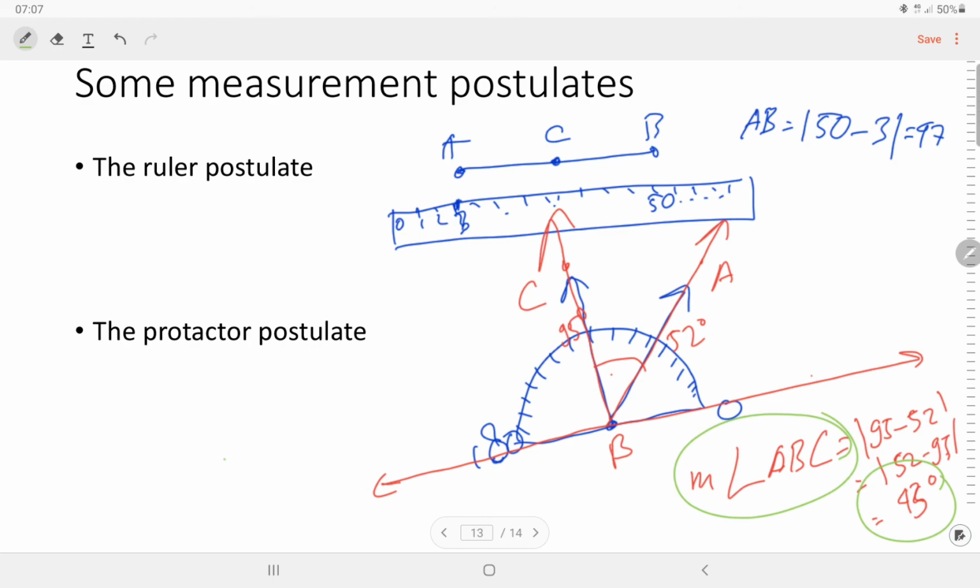And also, if we have two angles, for example there is a D, so the measure of DBC is equal to the measure of DBA plus the measure of ABC. This is the definition of the sum of the measures of angles.